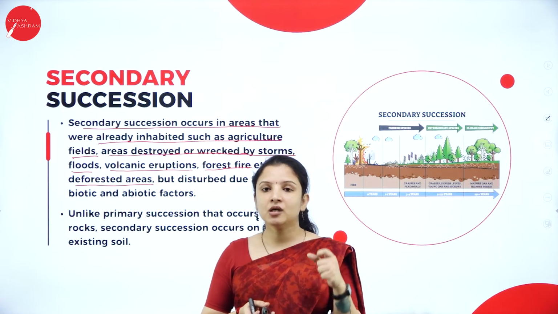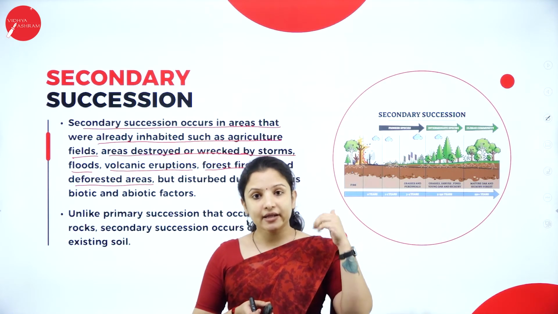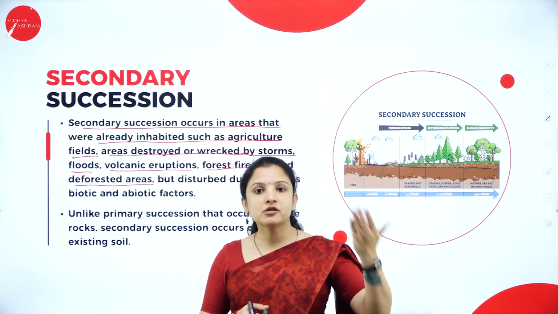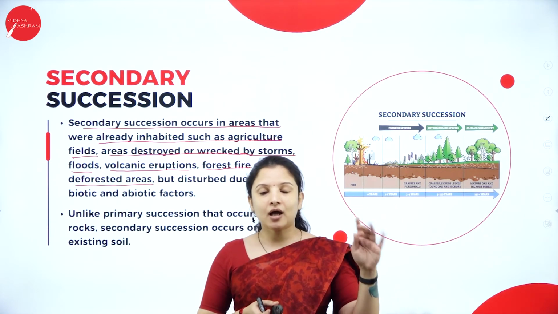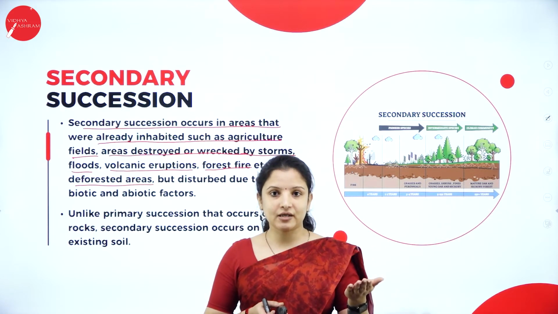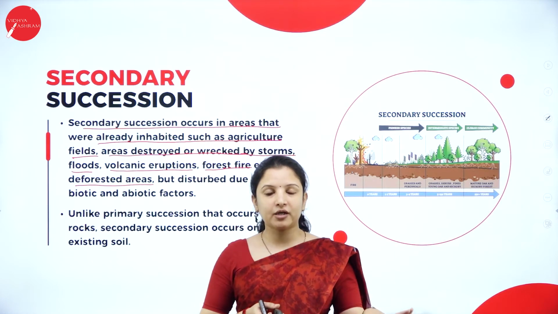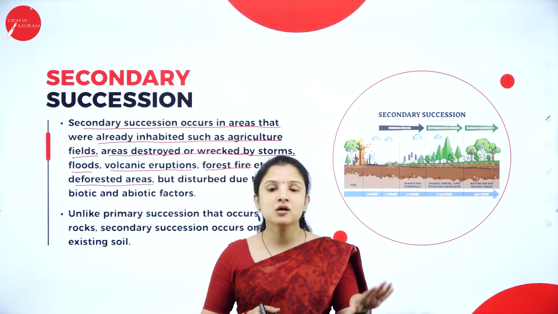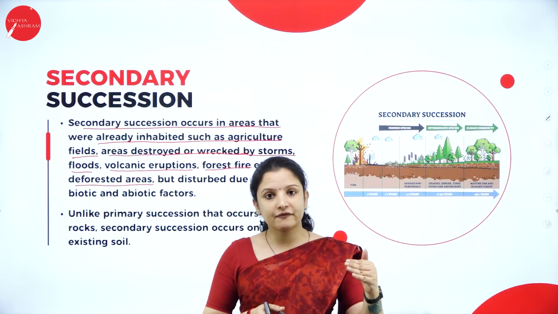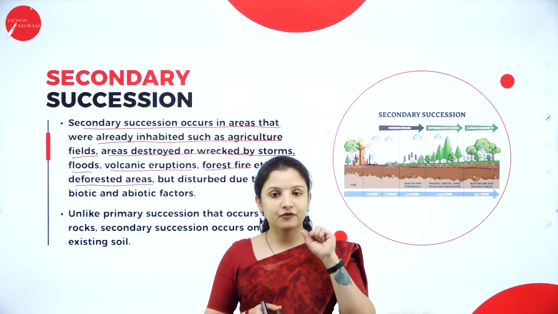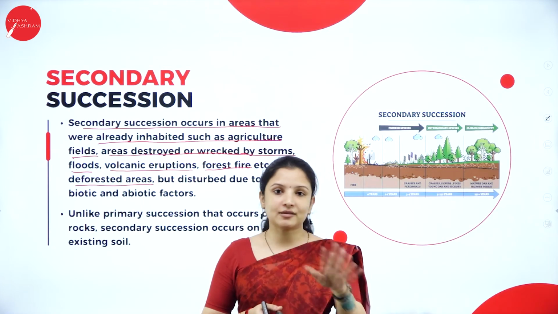Say for example, Bandipur, a part of Bandipur got burnt completely, right? And later on, after a few months, again it got rejuvenated, again trees started to grow there. That is secondary succession. Now say for example, we'll take Kushal Nagar area, wherein that particular area there was nothing growing. It was a bare area, barren area, which was given to the government by the Tibetan refugees. But now the Tibetan refugees have grown all types of crops there, trees there. It is a primary succession. Why? Because earlier nothing was there.